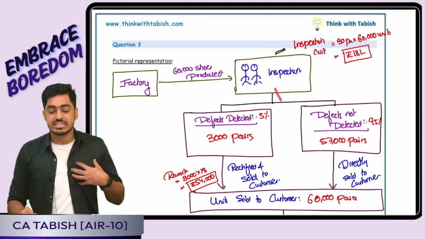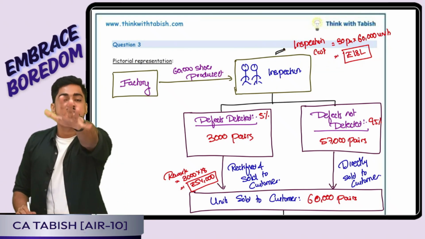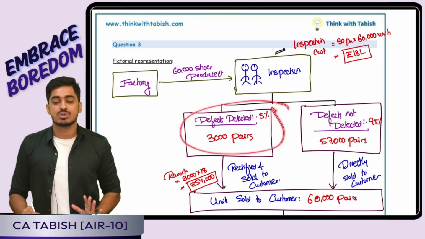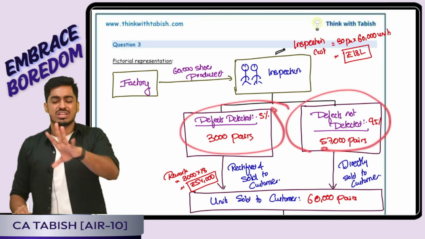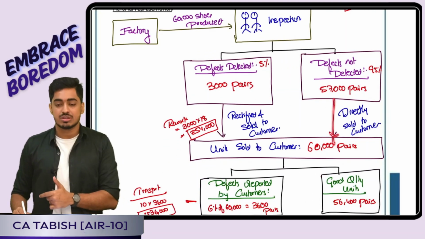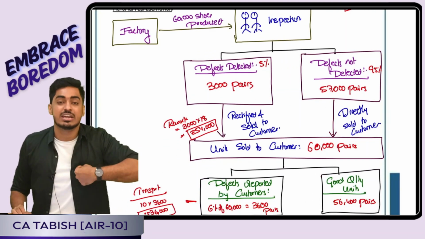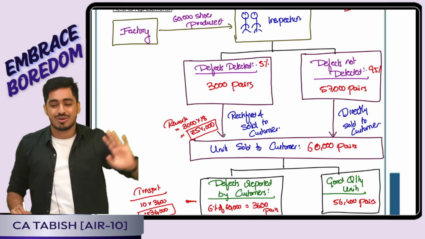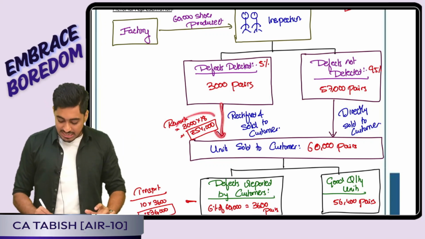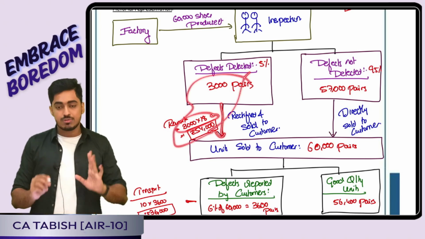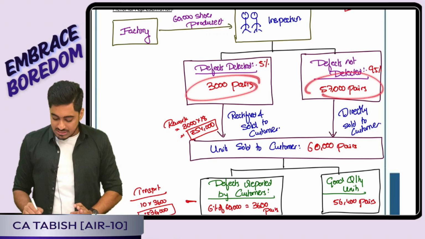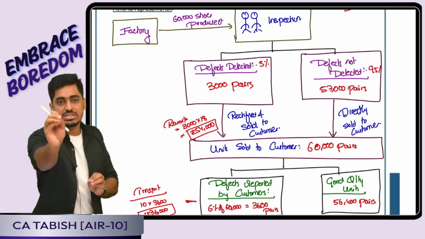Now when we did inspection, we understood 5% defectives are there. So 60,000 into 5%, 3,000 pairs we understood are defective. That means for the balance we thought there is no defect. Goods on which there is no defect, we directly sold to the customer. Goods on which we identified a defect, we did a rework on those. Internal failure, I understood. Rework cost was 18 rupees per unit. So 3,000 into 18, 54,000 I incurred. That means altogether 3,000 plus 57,000, altogether 60,000 I sold to the customer.